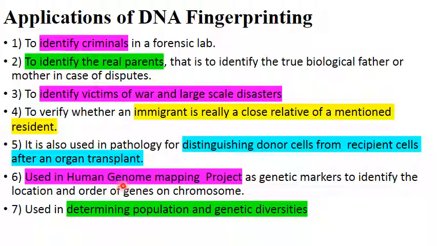It's also used in the human genome mapping project, like we said before in HGP, as genetic markers to identify the location and order of genes on the chromosome. And of course, it's used to determine population and genetic diversity, whether in animals or human beings, to which race they belong, what was their origin, historical migration, all those things. And also in plants, we can determine the population and genetic diversities. So these are some applications of DNA fingerprinting which are often asked in your exam.